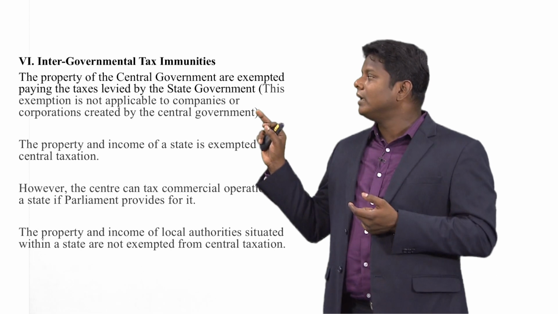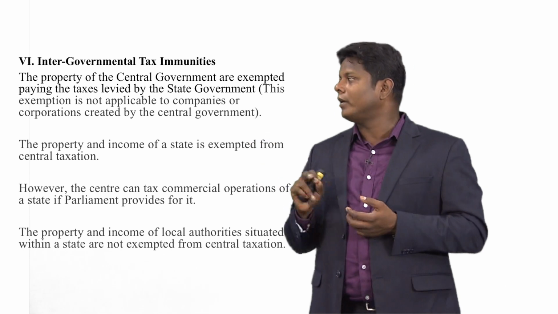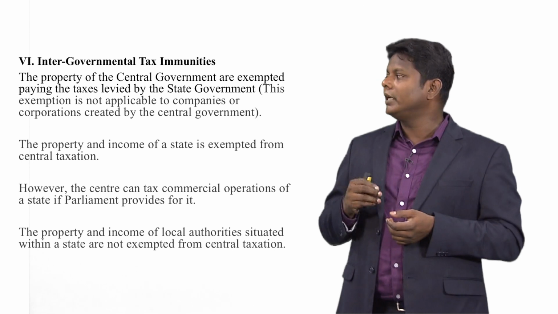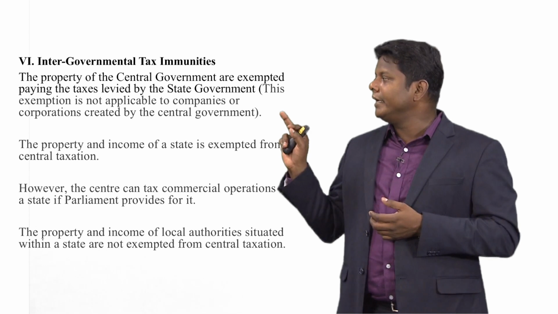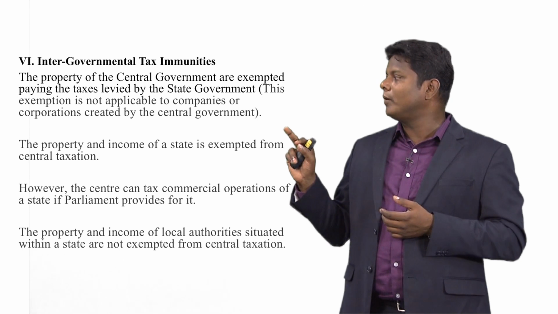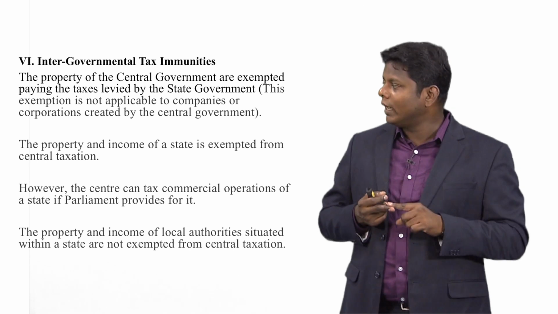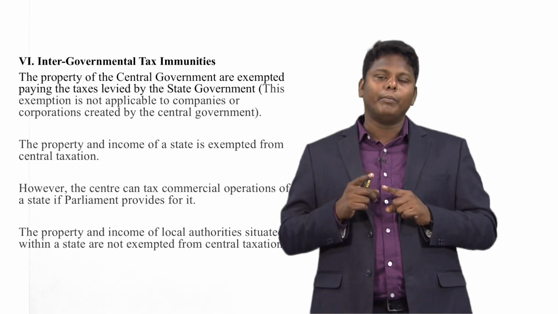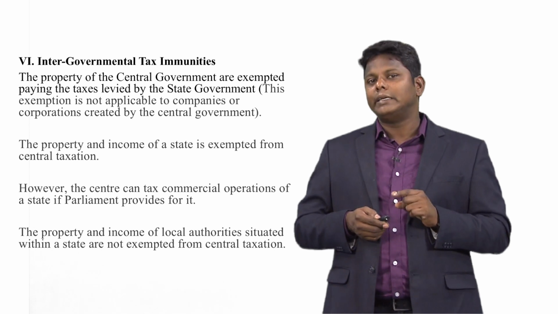However, the center can tax commercial operations of the state if Parliament provides for it. In exceptional cases, the center can tax commercial operations of the state if Parliament provides for it. The property and income of local authorities situated within a state are not exempted from central taxation. The property as well as income of local authorities situated within a state will not be exempted from paying tax to the center. They are supposed to pay their central tax.